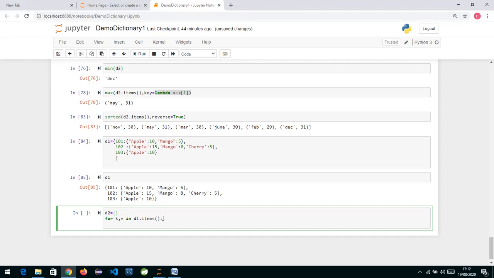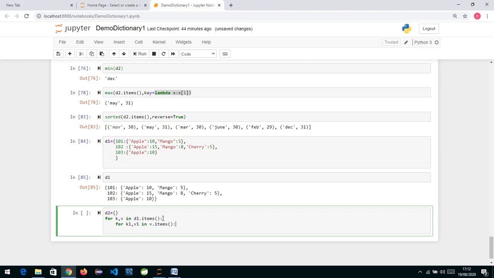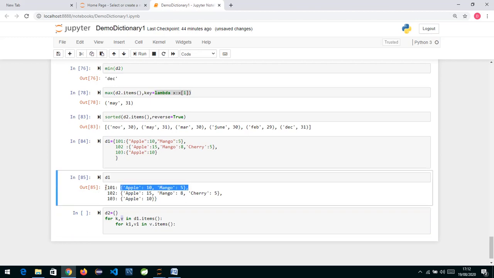Now what we need to do is, again, iterate a for loop over here. So for K, K1, V1, I can say in V.items(). Now what is V.items()? In this value we got a dictionary, a whole dictionary. See, it is a dictionary inside a dictionary. So this is my main dictionary, and in this value we have got another dictionary. First D1.items() is going to get me the whole thing. So in K I will have 101, and in V I will have apple and mango both.